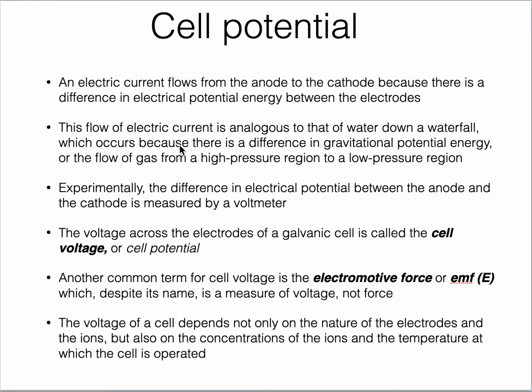This is just similar to the water direction in a waterfall. In a waterfall, water flows downwards, which is because of the gravitational potential energy. You know that because of the gravitational force, all things fall towards the earth.